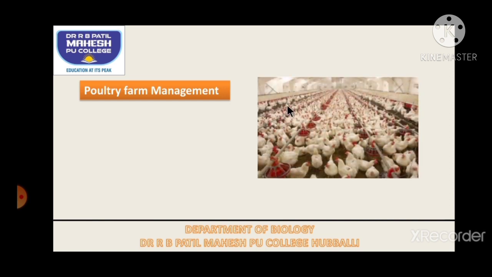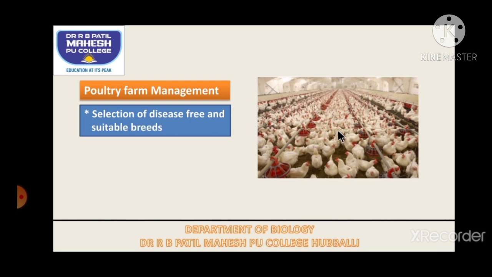So this is, say, the poultry farm where we are rearing chickens. The first one, we have to select a disease free and suitable breed. We can select fowl based upon egg laying, which are called layers, or only for the sake of meat, which are called broilers, or we can rear a fowl which will be used for both egg and meat. That is called a dual purpose breed.